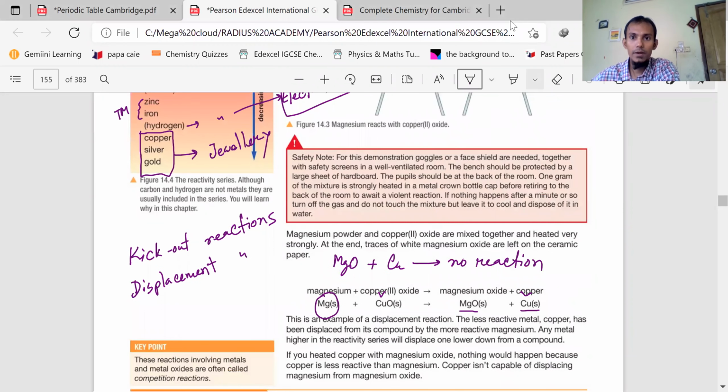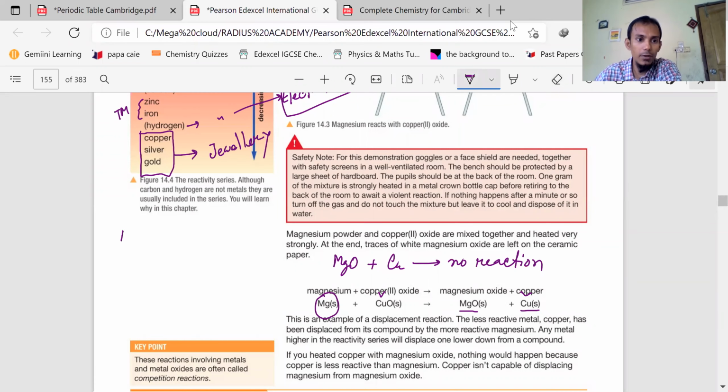Acha. If I write more reactions here. If you know the principle, you can write thousands of reactions now. Let me write. Say for example, sodium plus potassium oxide. Ifat, can you tell me what will be the product?